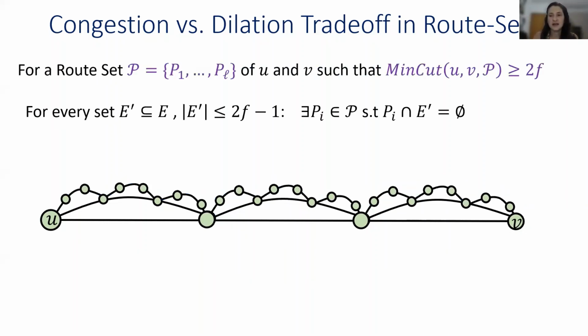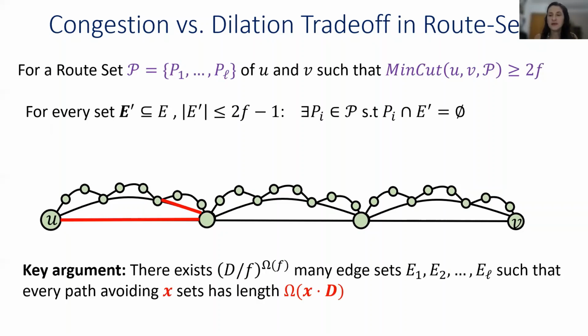Now, for every route set of u and v with large flow, I know that for every edge set E' of size at most 2F minus 1, there exists some path in the route set that avoids all the edges.